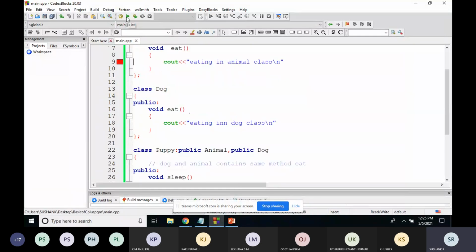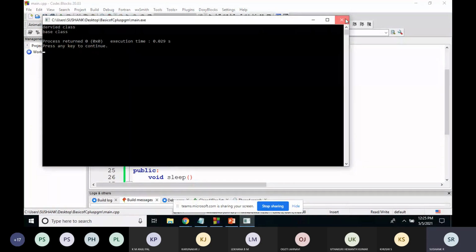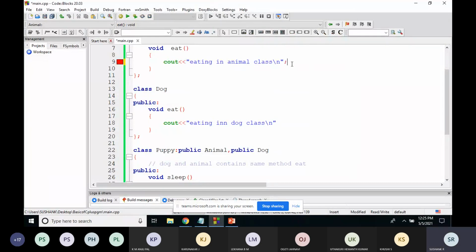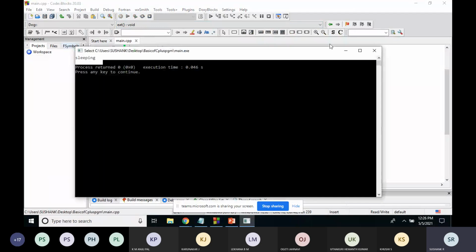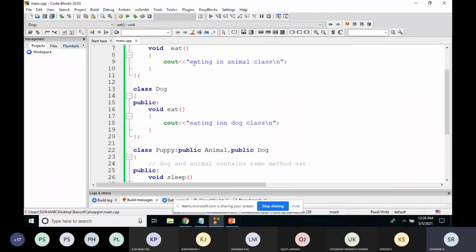So you can check that. There is an error. The semicolon is missing. So if I fix that, with no errors, if I run this, I'll get the output as sleeping. So the method of puppy class is being executed.